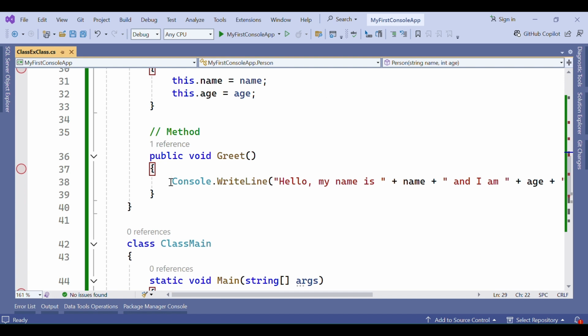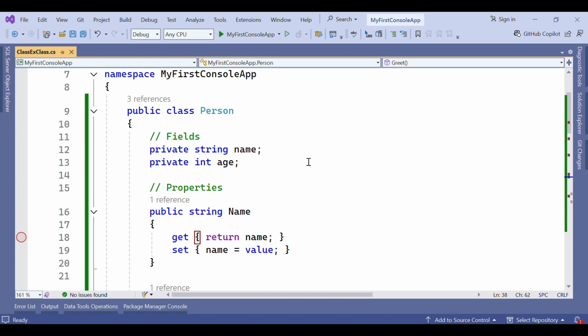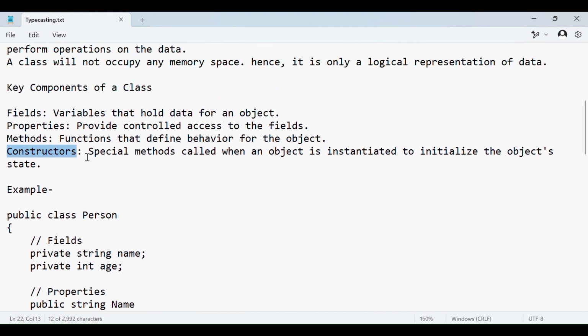Then there is the method. This is our public access modifier, void is the return type, and greet is the method name. Inside this method I have written one Console.WriteLine to print this message in our console. So this is a class which contains fields, properties, constructor and method, the key components we just discussed.